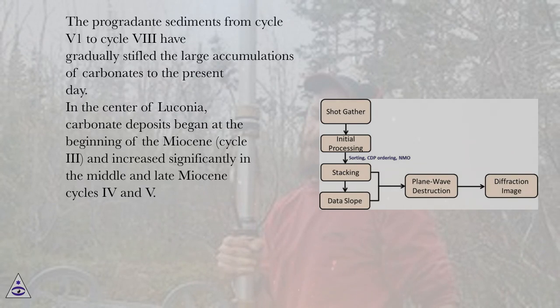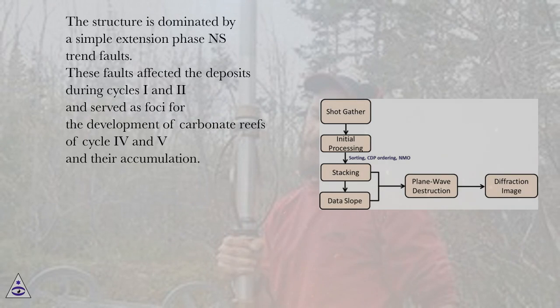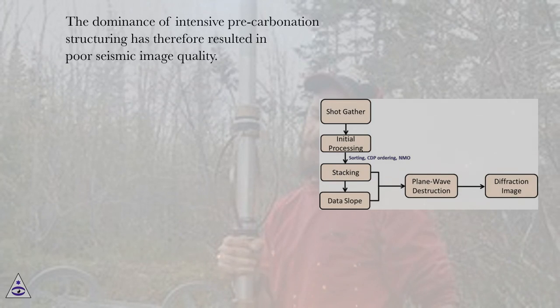day. In the center of Luconia, carbonate deposits began at the beginning of the Miocene, Cycle 3, and increased significantly in the middle and late Miocene, Cycles 4 and 5. The structure is dominated by a simple extension phase in S-trend faults. These faults affected the deposits during Cycles 1 and 2 and served as foci for the development of carbonate reefs of Cycles 4 and 5 and their accumulation. The dominance of intensive pre-carbonate structuring has therefore resulted in poor seismic image quality.